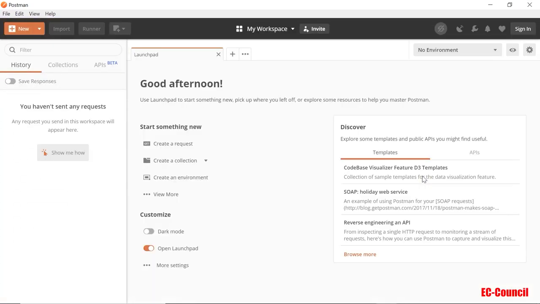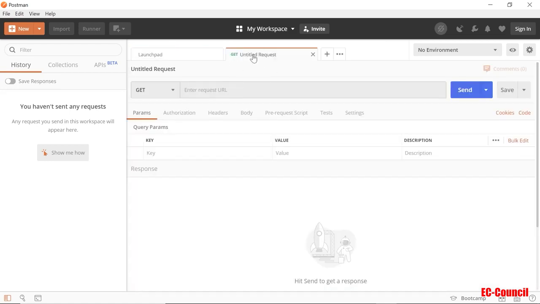Okay, so here is the interface for Postman. What you basically have to do is create a new request. You click that, or you can go to a new tab here and click this as well, and either way is fine. So now you get a request, and the panel on the left column is going to list the history of our tests. Whatever you put here is going to be added here. I think it may even add a tab up here for every test that you run, and you can always go back to them as well.